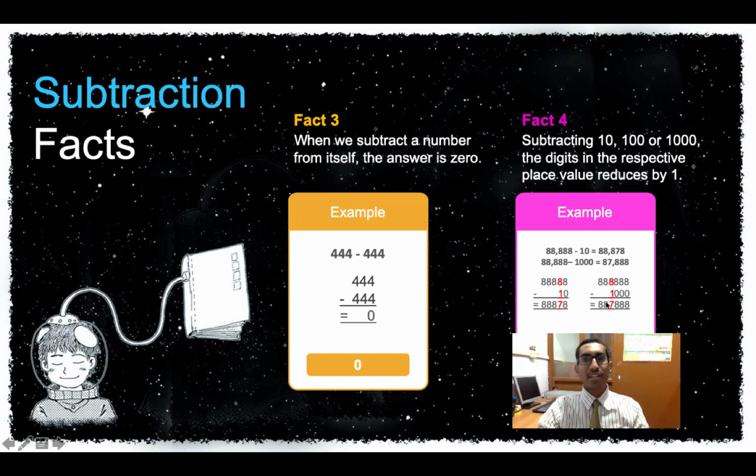Okay, so wherever the 1 is, irrespective of how many zeros are behind, we are only going to change the number in that place value. Okay, and this is how we deal with subtractions when it comes to deducting a 0, deducting the number itself, or deducting 10, 100 or 1000.